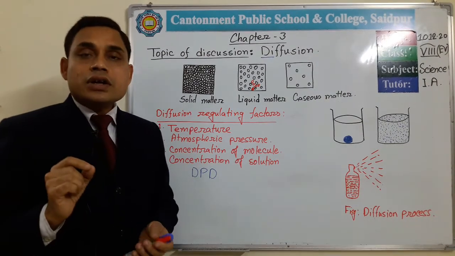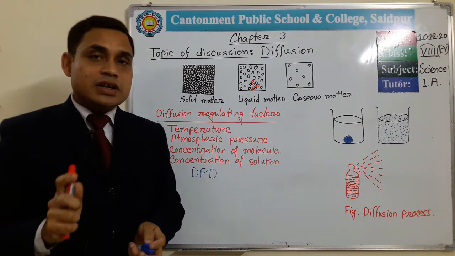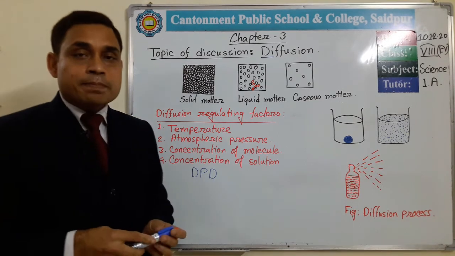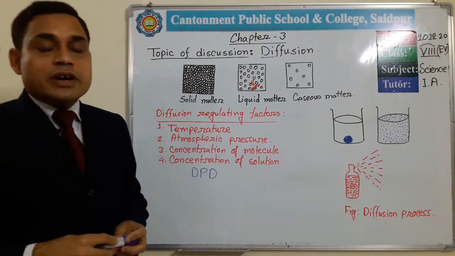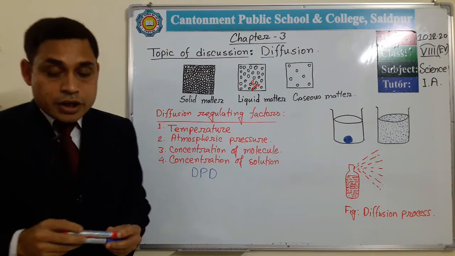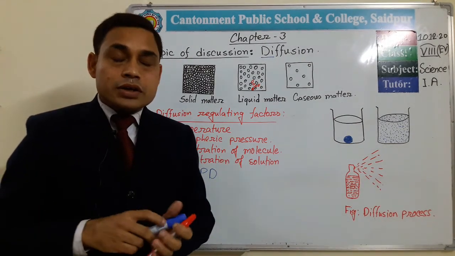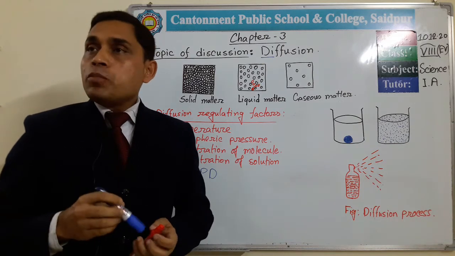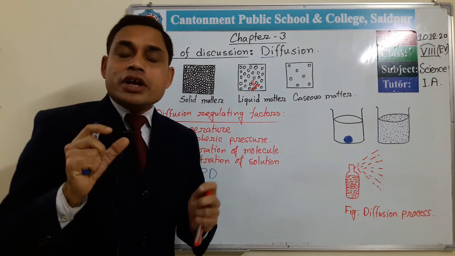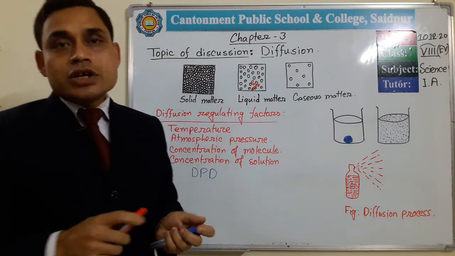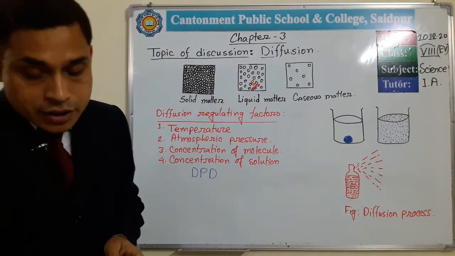Then the internal movement of water and minerals in plant cells also occurs by the diffusion process. Again, we can mention the opening and closing of stomata, which is also controlled by this process.